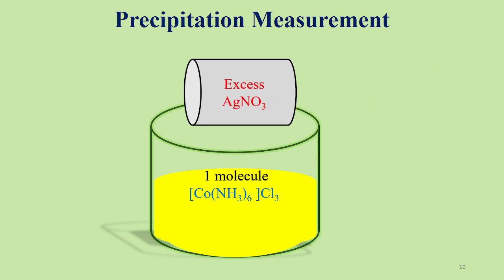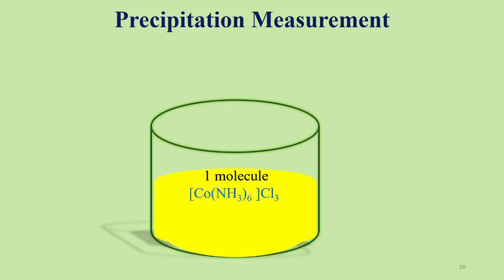When there are three chloride ions present in the solution, we add an excess amount of silver nitrate solution to it. We all know, in the 12th level I think, we do the test for chloride ions or halide ions using silver nitrate solution. When the chloride ions react with the silver nitrate solution, they form the silver chloride precipitate, which is white in color.